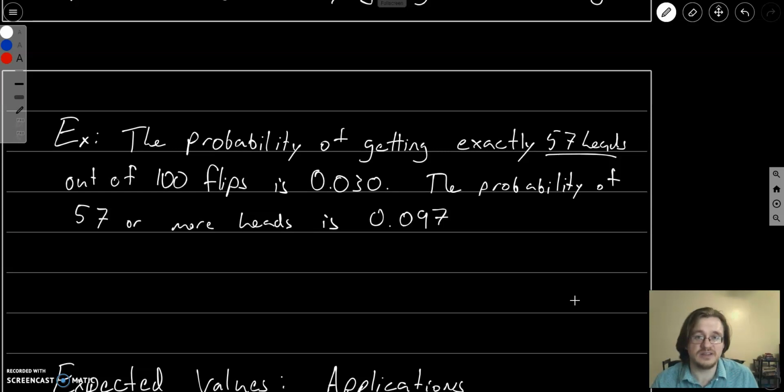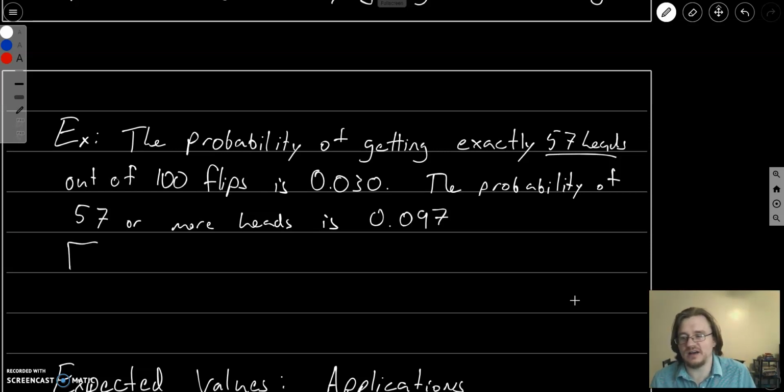That doesn't seem very unlikely. Getting 57 or 58 or 59 or 60 heads, 1 in every 10 times that you would flip 100 coins, you would expect 57 or more heads.